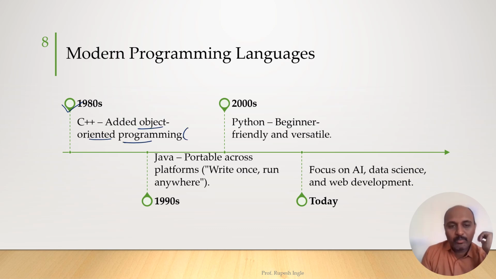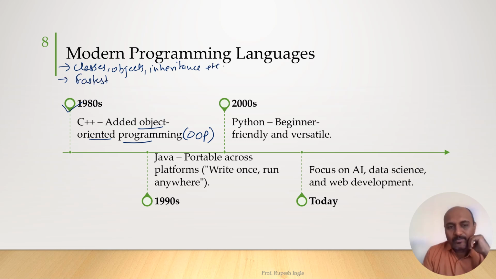Object oriented programming language is in short written as OOP. So it introduced the concepts of classes, objects, inheritance, polymorphism, etc. And it was the fastest language, and it is even faster as compared to advanced languages like Java and Python.